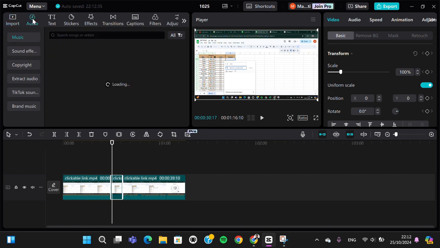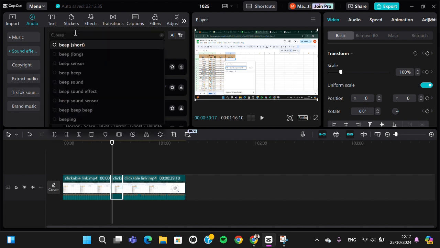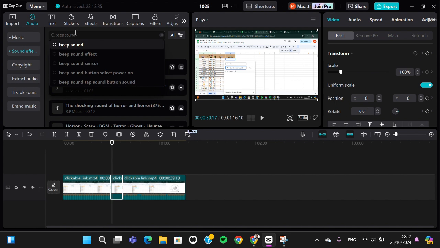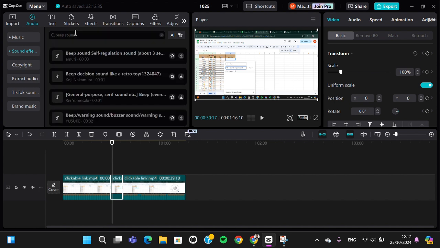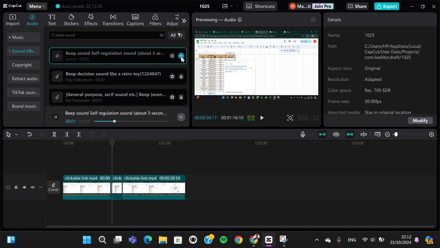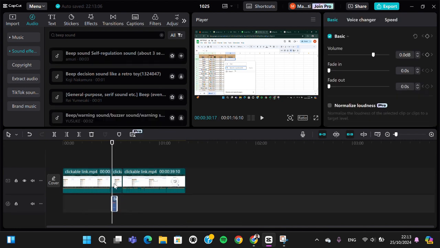You can go to the audio and then select sound effect and then search for the beep sound. Okay, and there will be some beep sounds you can use, and for example I'm just going to select this one. Okay, I'm just going to add it to my video. All right, and this is the result.